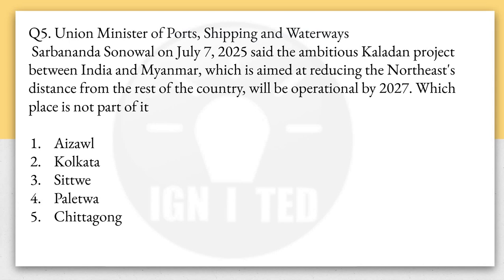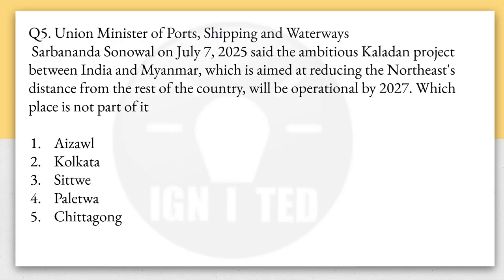So the question asks, which of the following places is not associated with the Sittwe port project or Kaladan project? So basically, what is this? From Kolkata, the ship will go to Sittwe port in Myanmar. So Kolkata is there, Sittwe port is there, which is in Myanmar. Then what will happen?